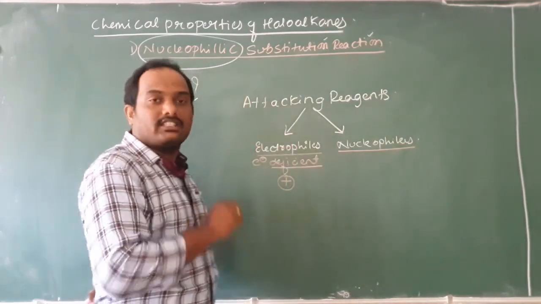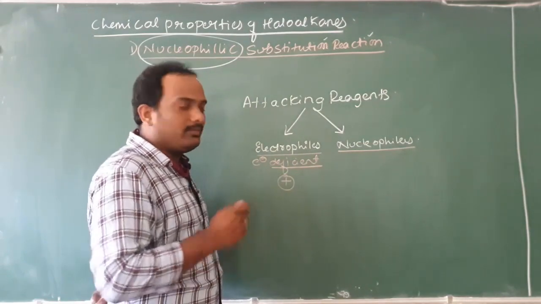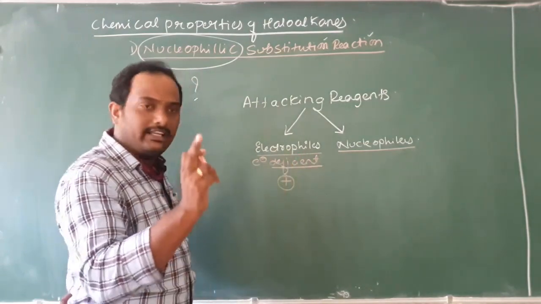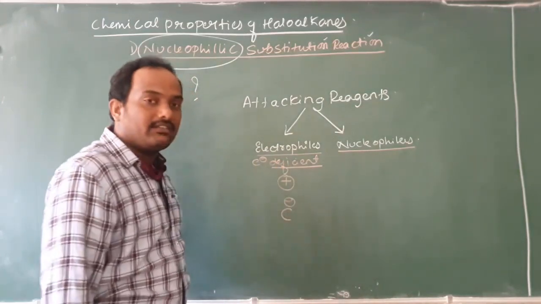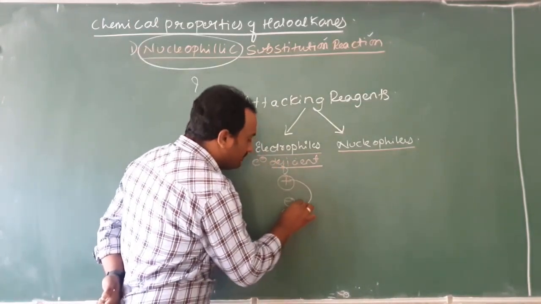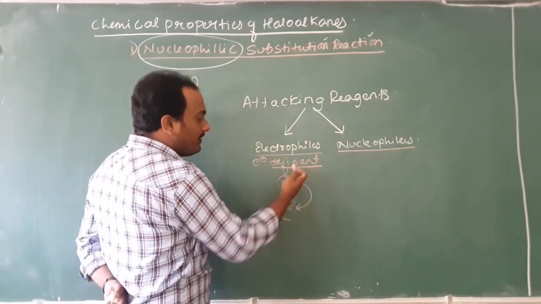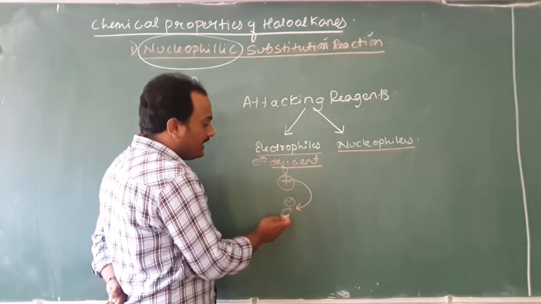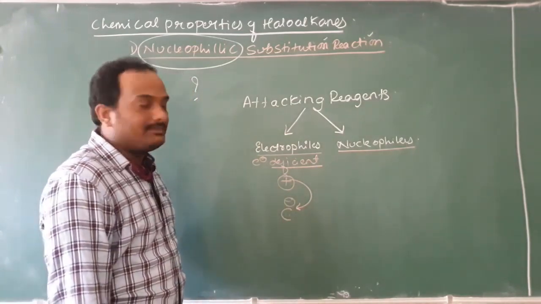Say I am money deficient. Where do I go and attack? I automatically have to ask my father, because I want money, means I will ask my father. Similarly here also, they are electron deficient, means they will attack the center which is electron rich, means which carries the negative charge. Here also remember, electron deficient means positive. They go and attack the electron rich centers, that is a carbon carrying a negative charge.